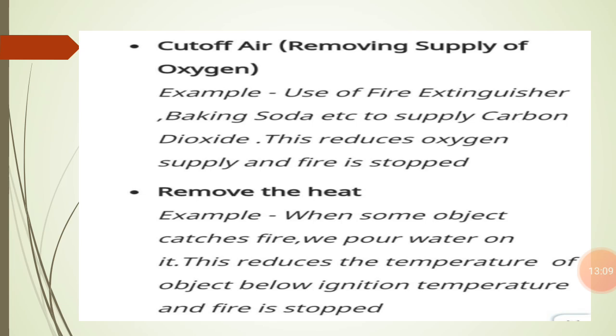Now, remove the heat. When some object catches fire, we pour water. Removing the heat means if we pour the water, by doing that we are able to reduce the temperature of the object below its ignition temperature, so that the fire gets stopped this way. So this is one of the methods that we use to extinguish the fire. Cutting off the air, or removing the supply of oxygen, or removing the heat, are the methods mainly used to extinguish the fire.